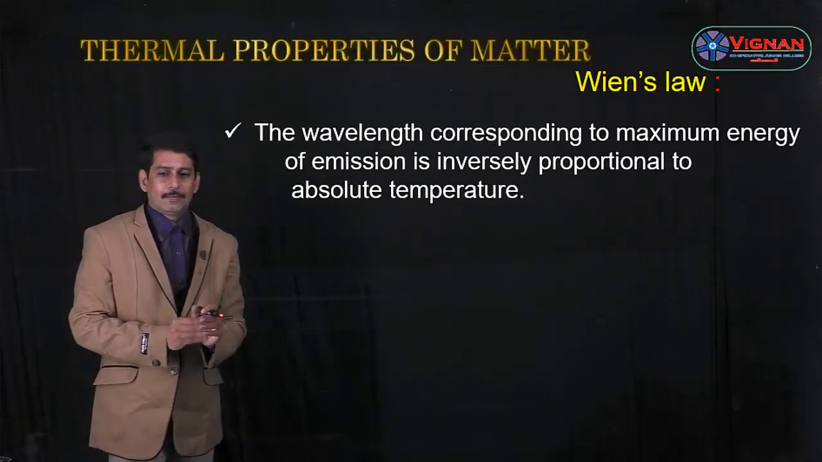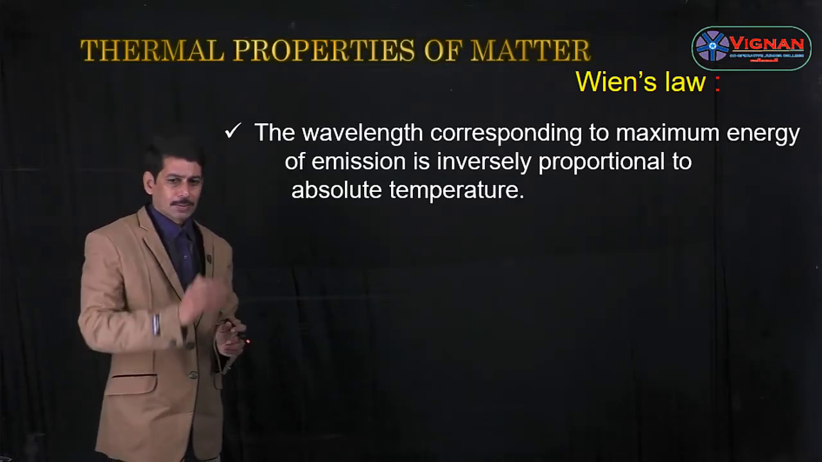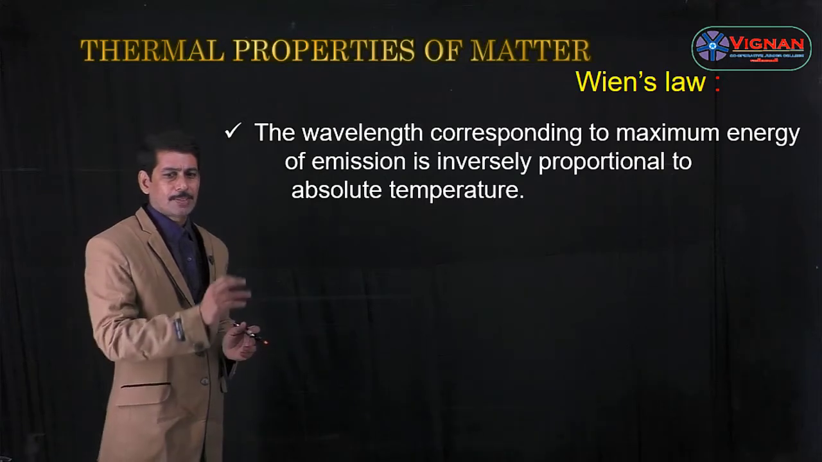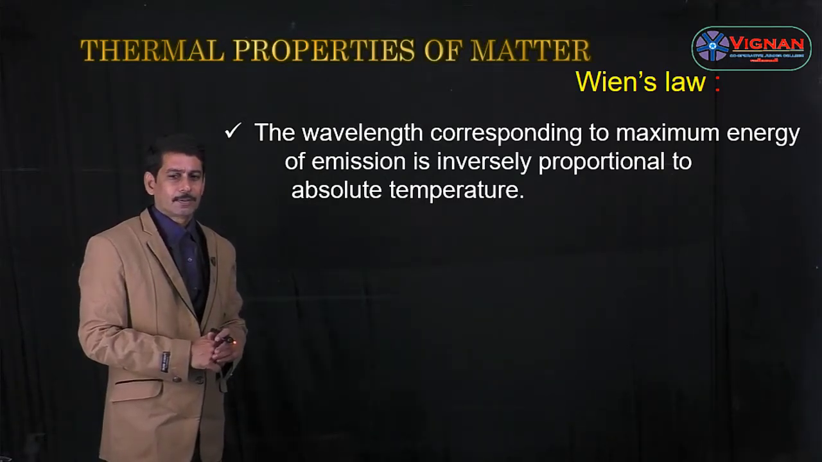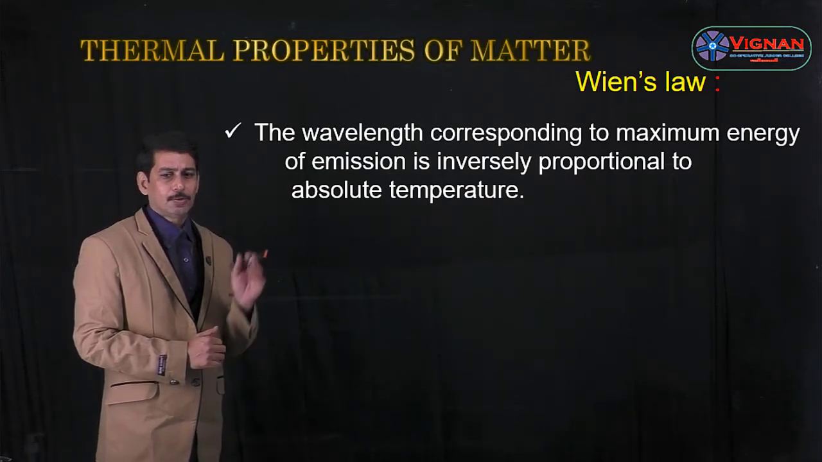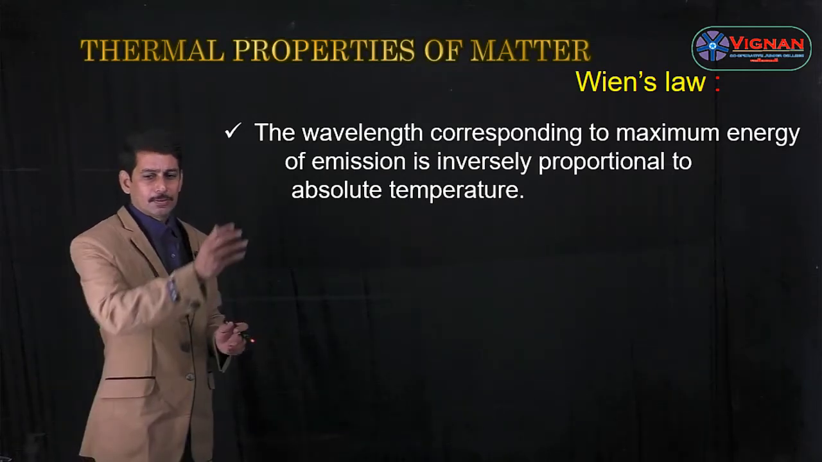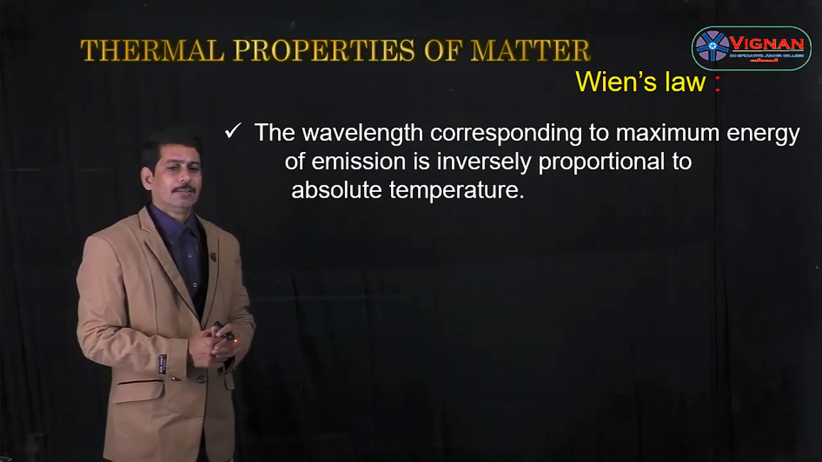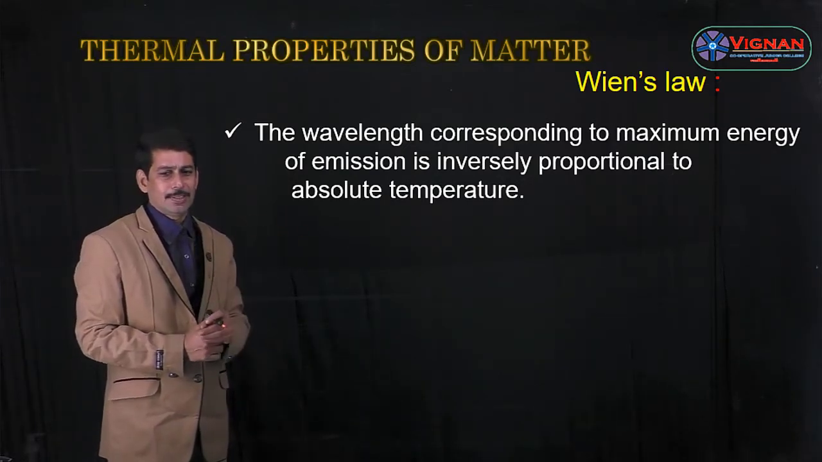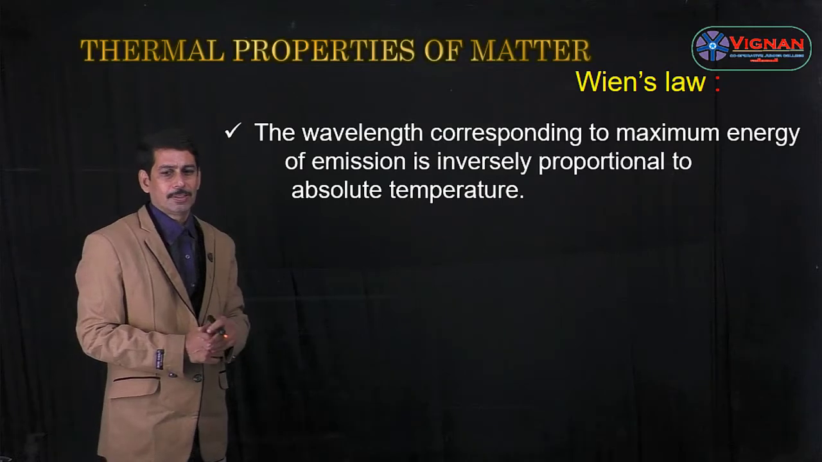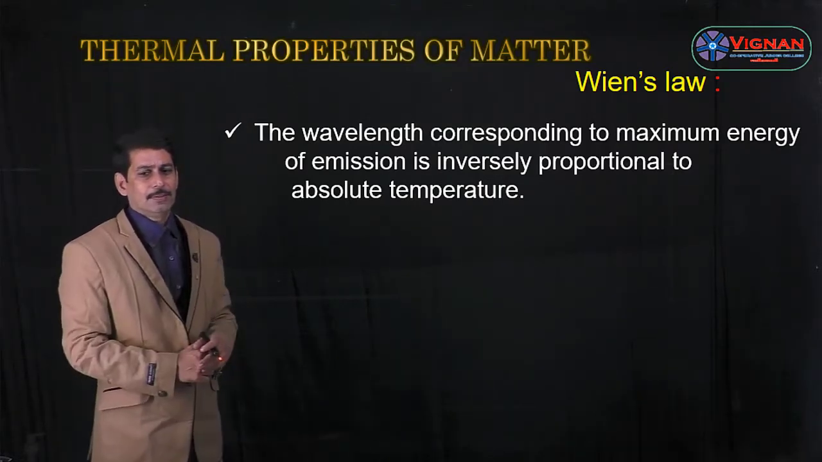Now let us see Wien's law. The statement of Wien's law is that the wavelength corresponding to maximum energy of emission is inversely proportional to absolute temperature. In black body radiation we have seen that as the temperature increases, the wavelength at maximum energy of emission decreases. From that, Wien's law is given.